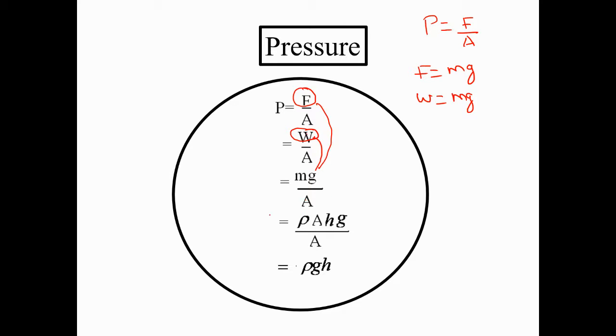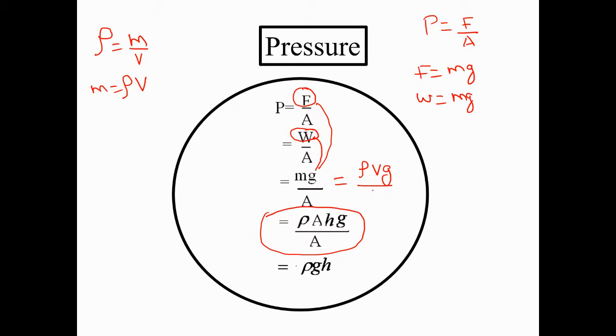Now, how did we get this equation? I'm using the equation for density. What is the formula for density? The density rho is equal to mass over volume. Therefore, mass is equal to rho multiplied by volume. So in this place, I can write rho times volume times gravity, divided by area.